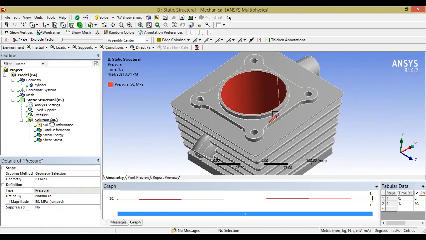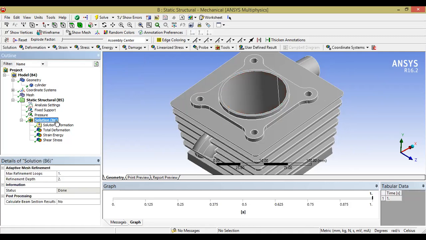Then I'll be selecting the solution parameter. Just click on the solution. This is the common term in all of these studies.